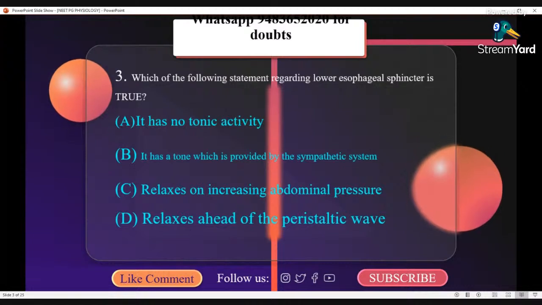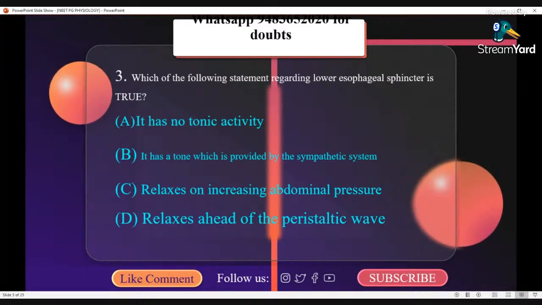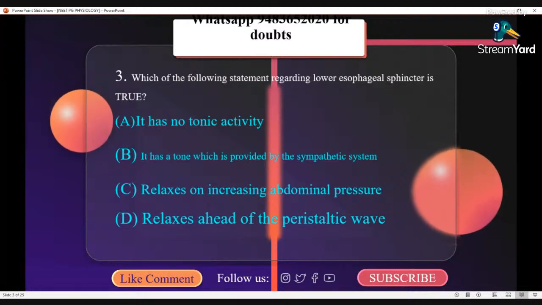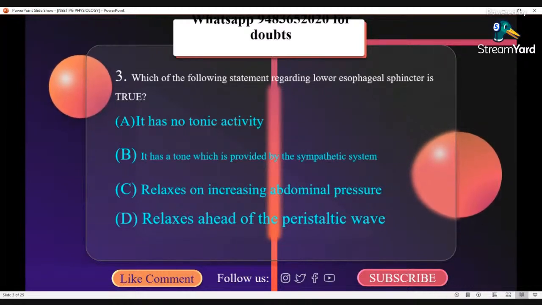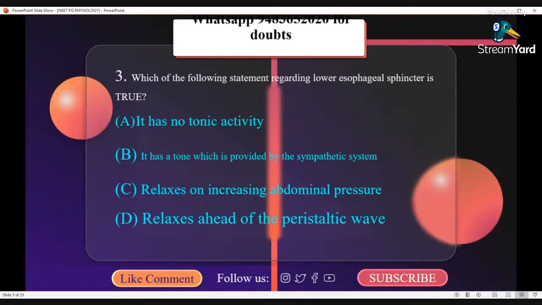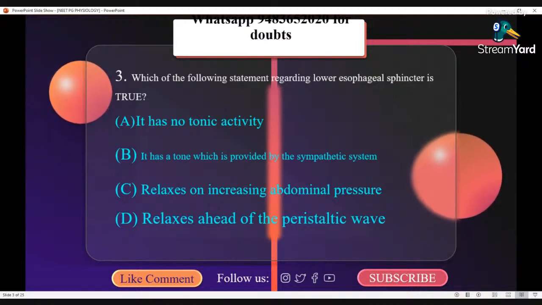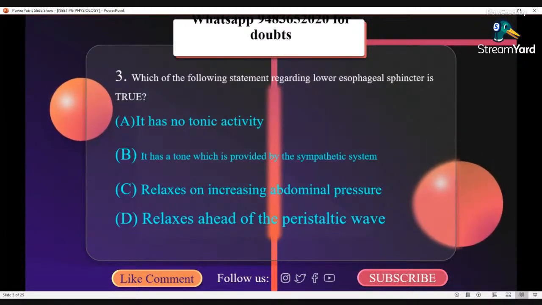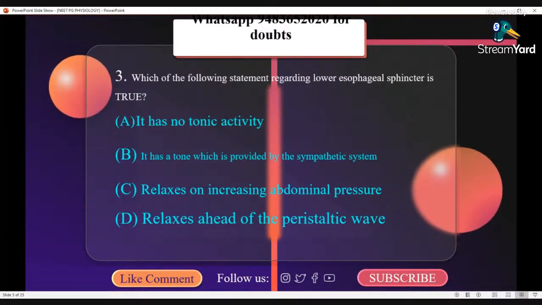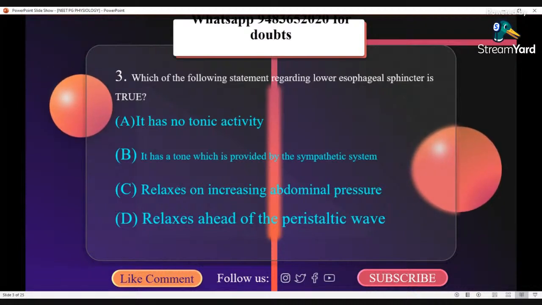Now, which of the following statements regarding the lower esophageal sphincter is true? A. It has no tonic activity. B. It has a tone which is provided by the sympathetic system. C. Relaxes on increasing the abdominal pressure. D. Relaxes ahead of peristaltic wave. So the correct option here is D. Relaxes ahead of peristaltic wave.